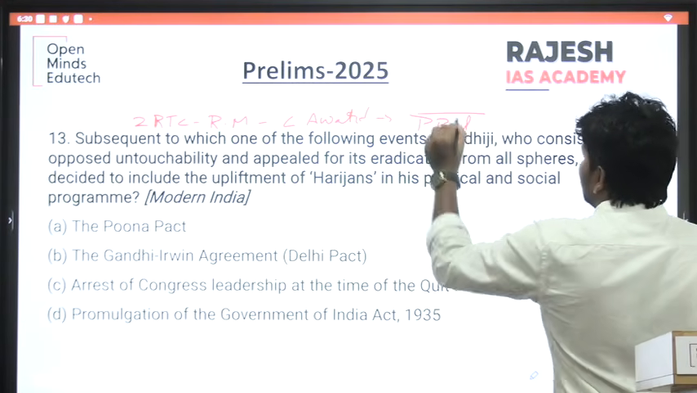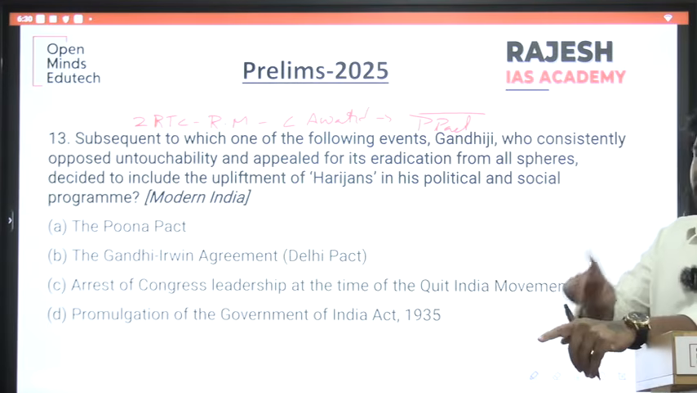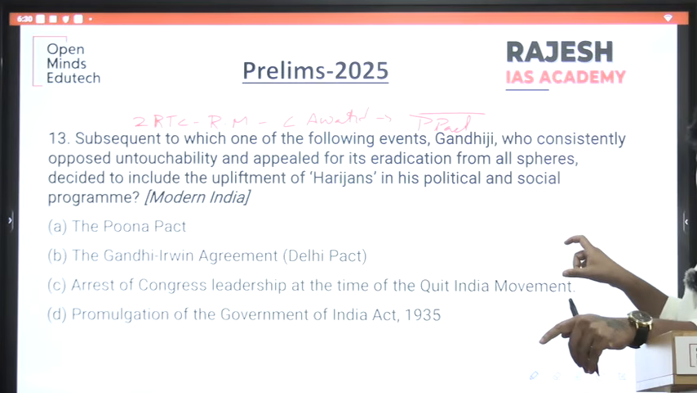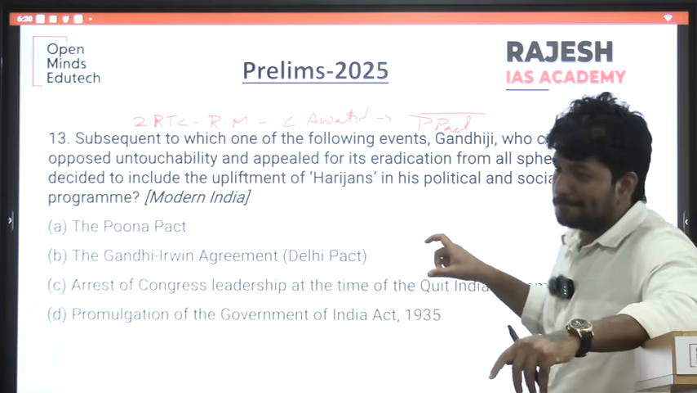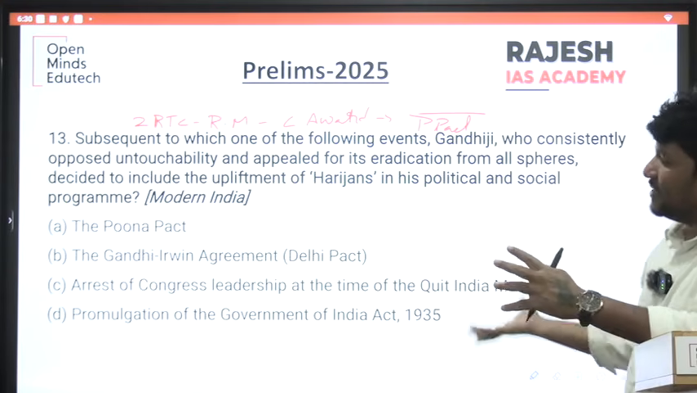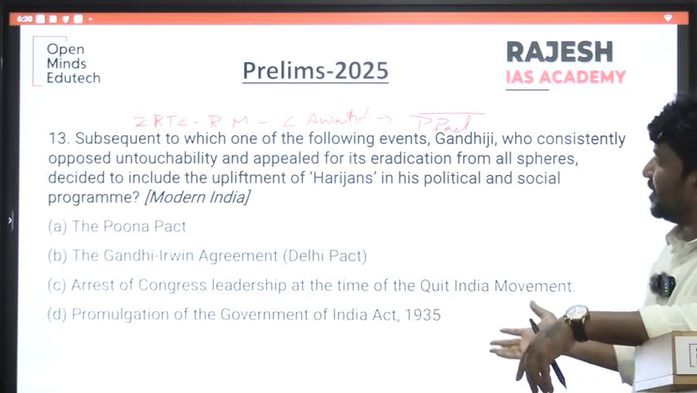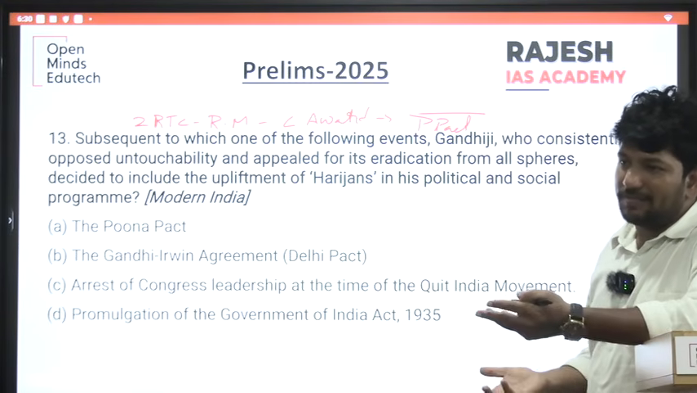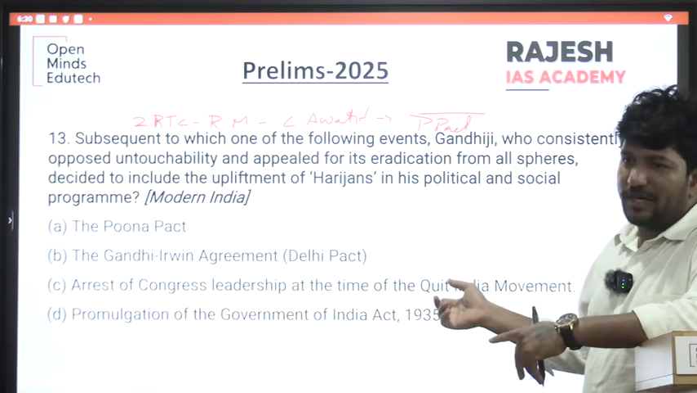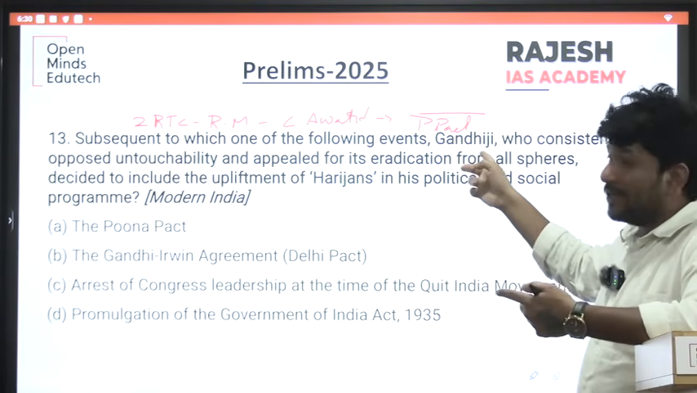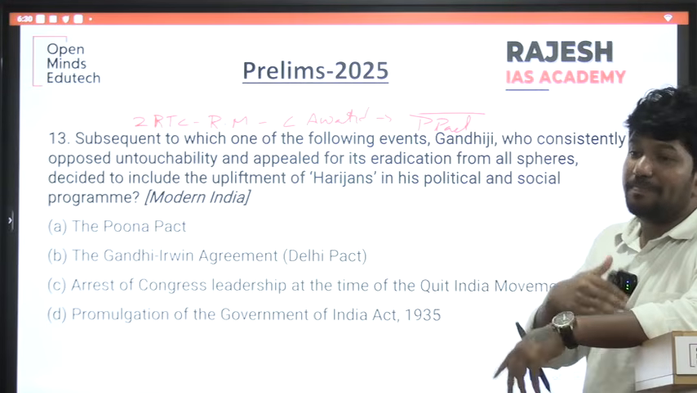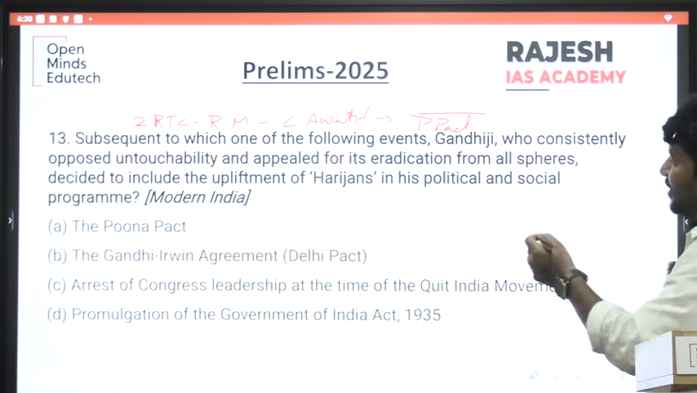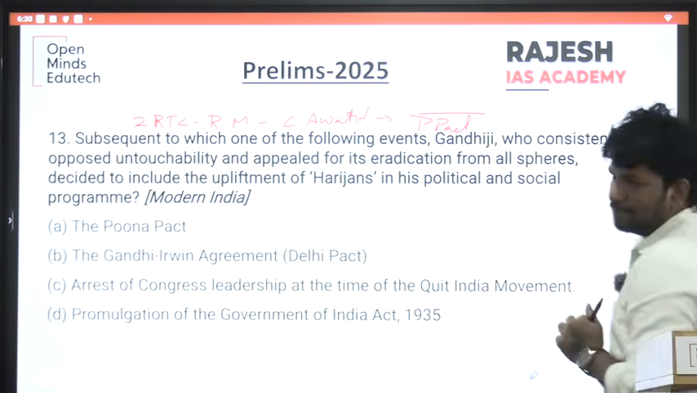Who signed this Poona Pact? Madan Mohan Malaviya as a representative of the Hindu community and B.R. Ambedkar as a representative of the depressed classes. INC was silent on this, because INC said the Communal Award was based on the consensus of the depressed classes, and we cannot go against them. That is why Gandhi is important in the Poona Pact. Madan Mohan Malaviya was a representative of the Hindu community because they did not want to divide the Hindu community. So the Poona Pact happened.